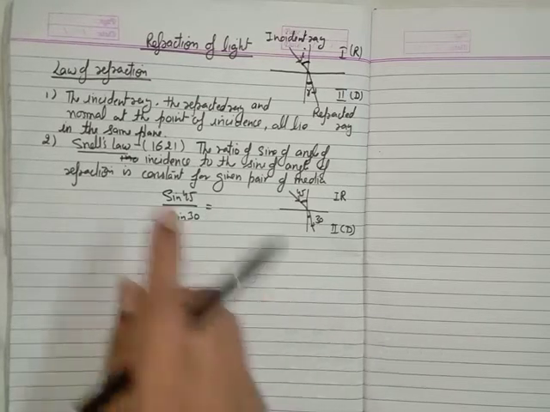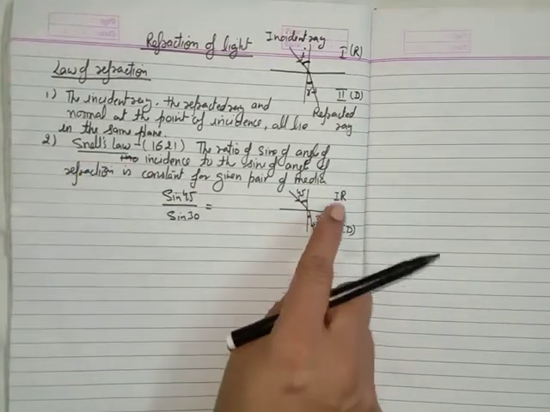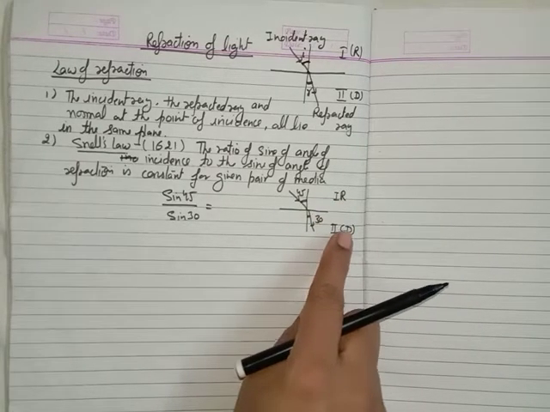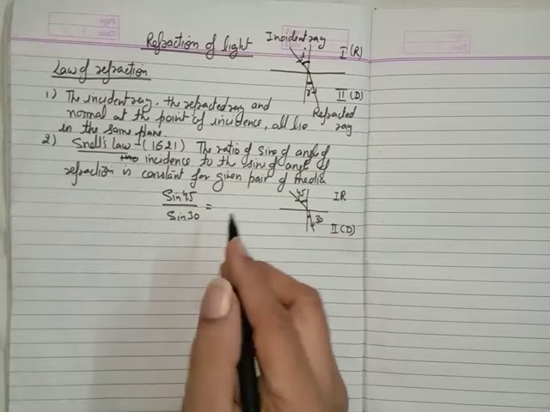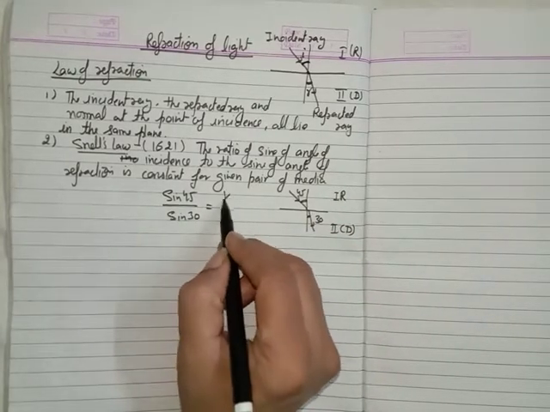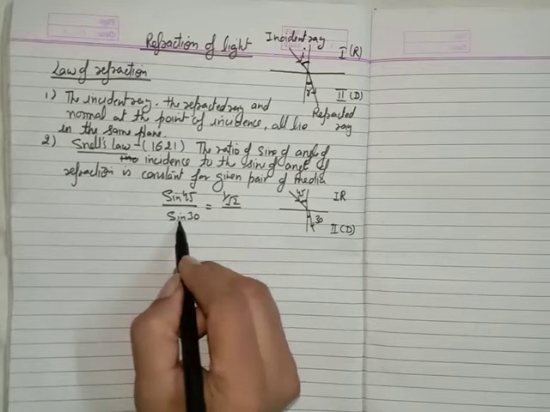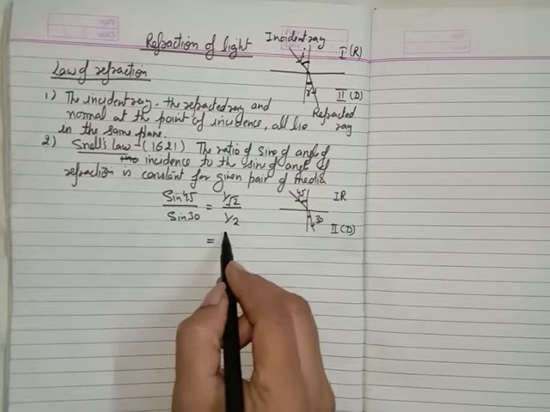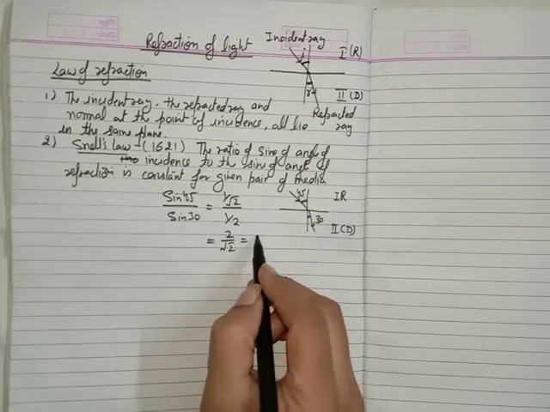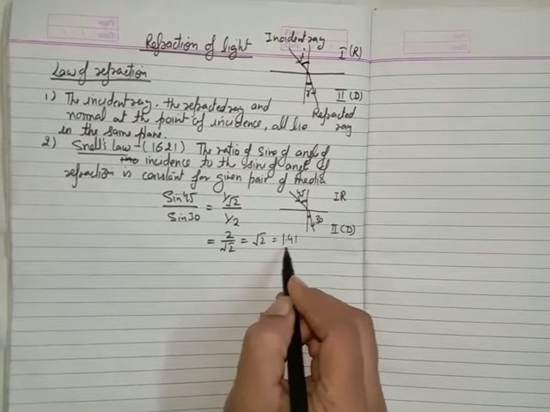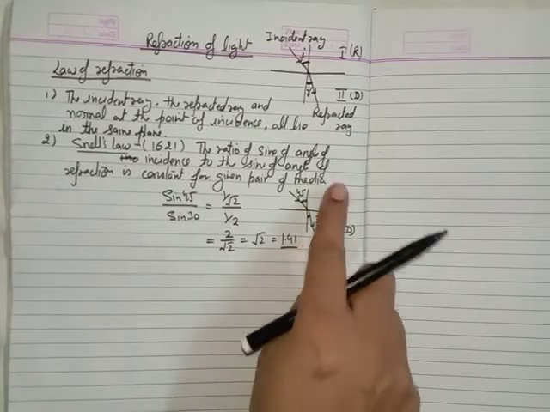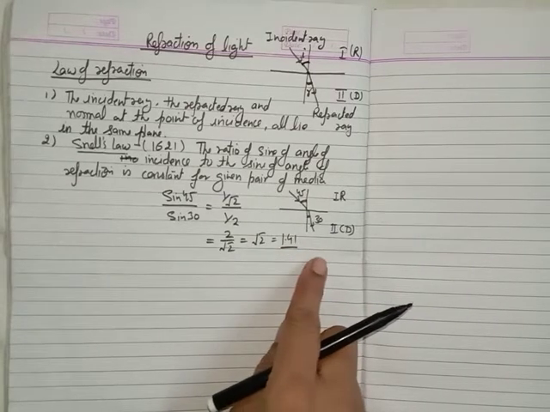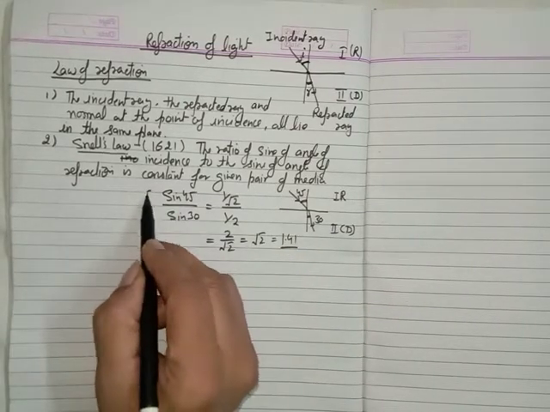So according to Snell's law, the ratio of the sines for these two media is a constant value for the given medium. It means sine 45 is 1 upon root 2, and what is the value of sine 30? That is 1 upon 2. So it will be 2 upon root 2, that is under root 2, or we can say 1.41. So this is a constant value for the given pair of medium. If we change the medium, this value is also going to change. So this is called Snell's law.